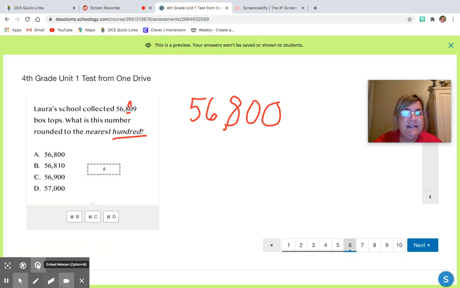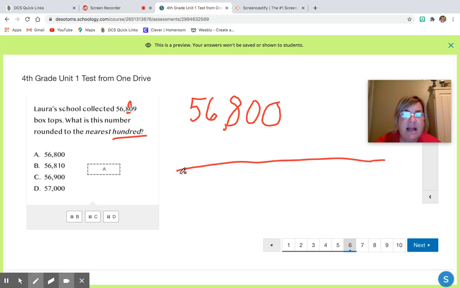All right, so what that is saying on a number line is that if we had 56,800, and we have the next 100 would be 56,900.